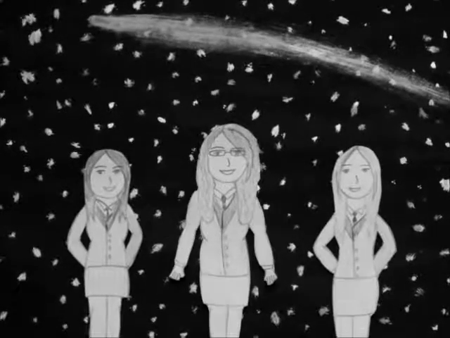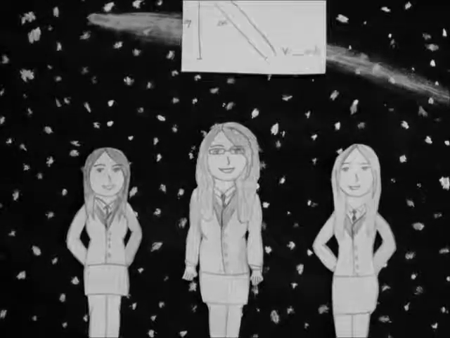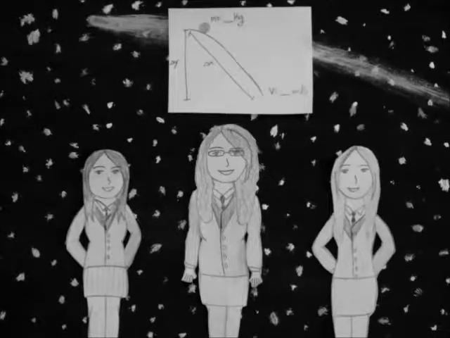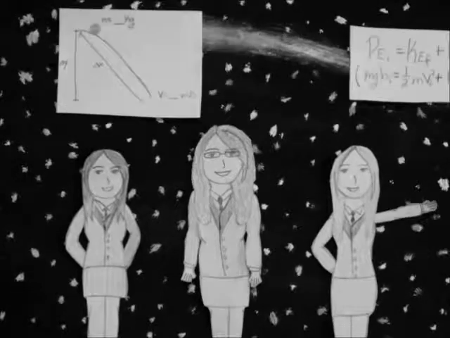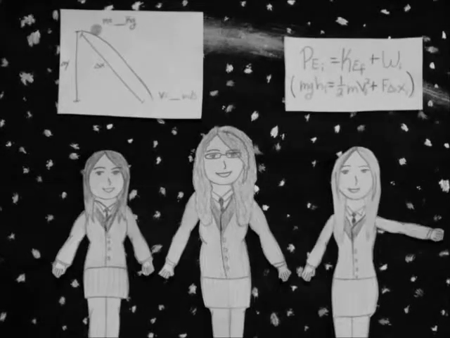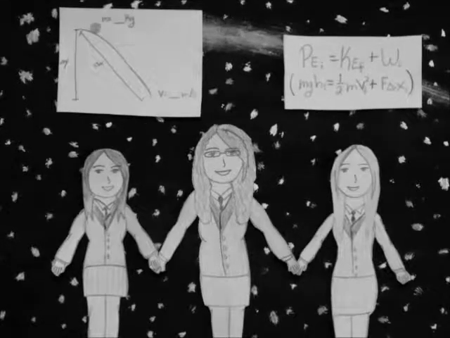Unfortunately, we live in a friction-filled world. So that means energy is taken away, like when a ball rolls down a hill. At the top of the hill, it starts with potential energy and turns into kinetic. However, friction steals energy too, in the form of work. That leaves us with an equation like this. Using this, we can solve for the distance the ball has traveled, the force of friction that took place, or the velocity the ball will have at the bottom of the hill.